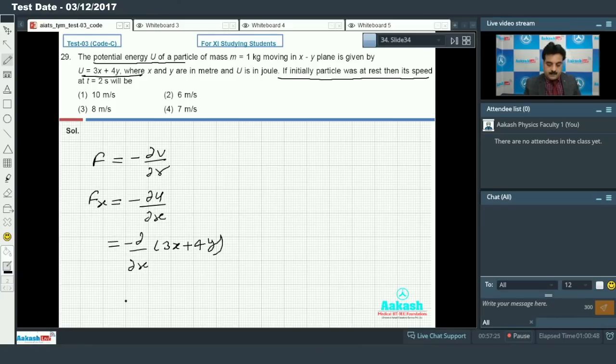When I take partial differentiation, Fx is, you know very well, in the case of partial differentiation we treat x as a variable and y as a constant, so we'll get minus 3.